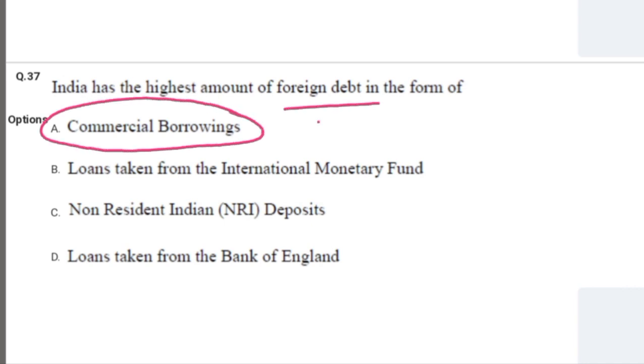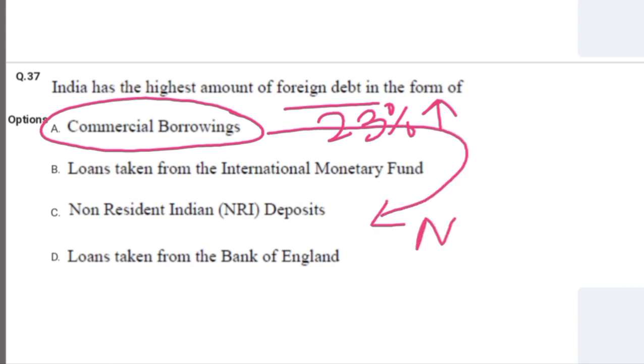I guess it is somewhat 23% or above, and next comes the NRI deposits. So the correct option in this question would be the first: India's highest foreign debt amount is in the form of commercial borrowings.